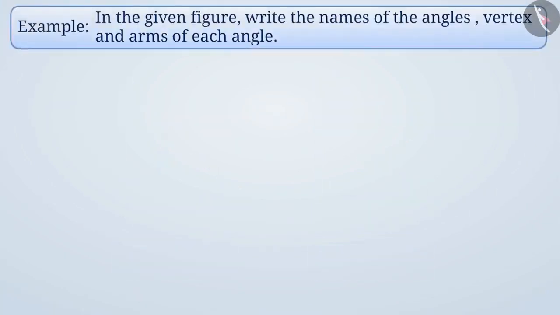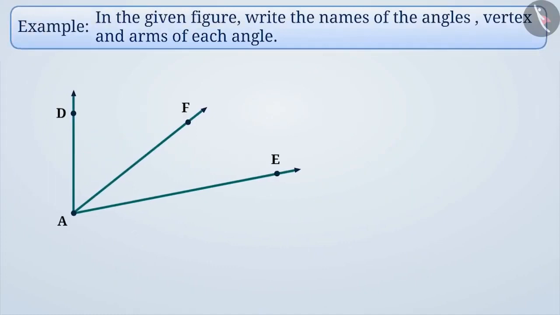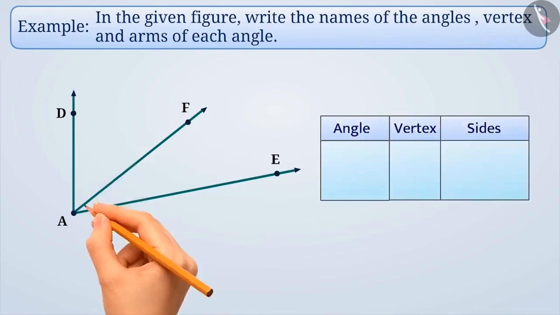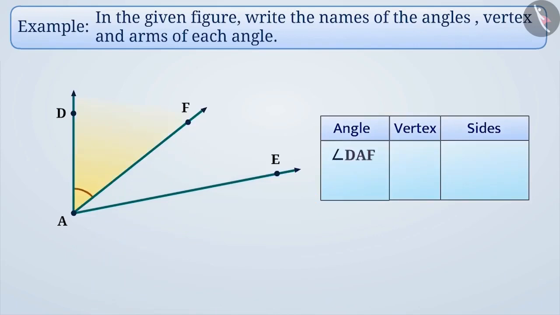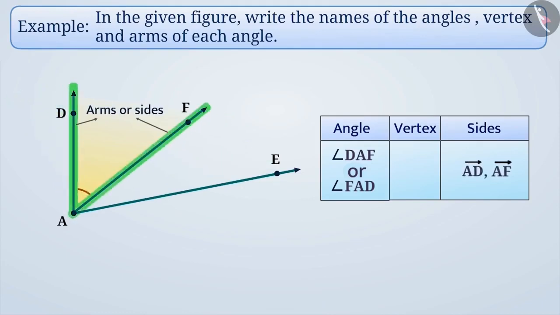Next example. In the given figure, write the names of the angles, vertex, and arms of each angle. Two rays with a common starting point make an angle. In the given figure, ray AD and ray AF make angle DAF. We can also call it angle FAD. The two rays that make an angle are called the arms or sides of the angle. In this way, the arms or sides of the angle DAF are ray AD and ray AF. Similarly, the common starting point of rays is called the vertex of the angle. In this way, A is the vertex of angle DAF.